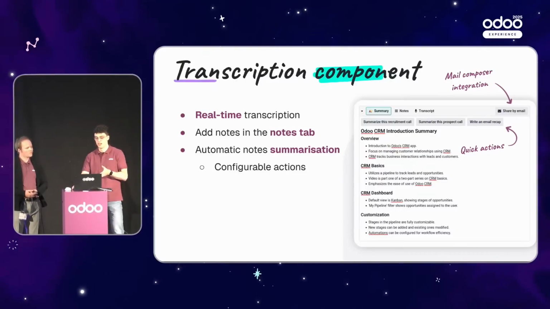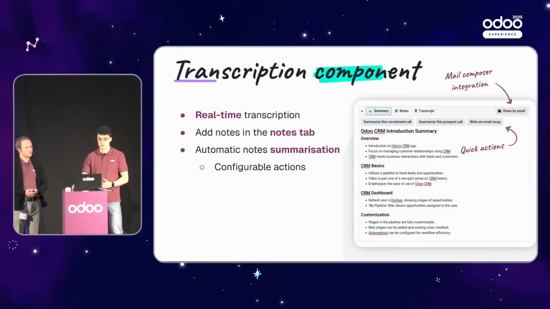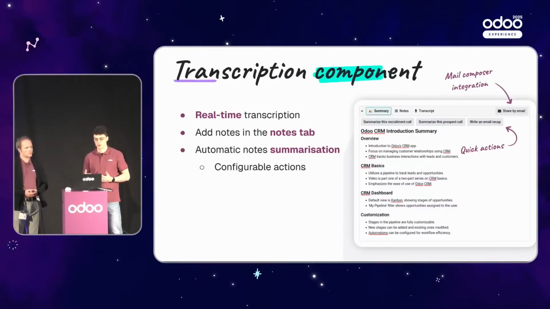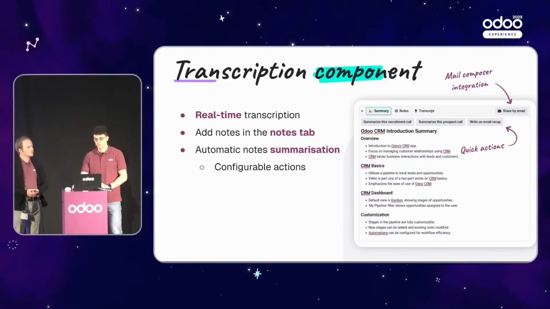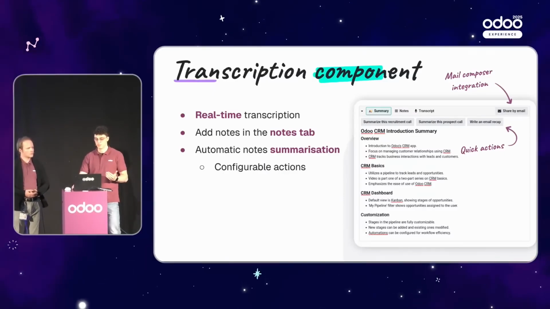that you can see here. This summary can be modified with the editor itself, or you can also click one of the quick action buttons that will be used to replace the current summary and update it accordingly. And lastly, you will also have the possibility to directly share the summary of your meeting through the mail composer within Odoo. And this will also be visible in the chatter, but we'll see that later.